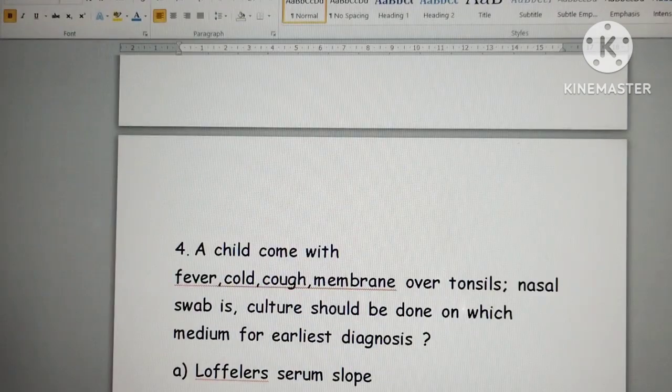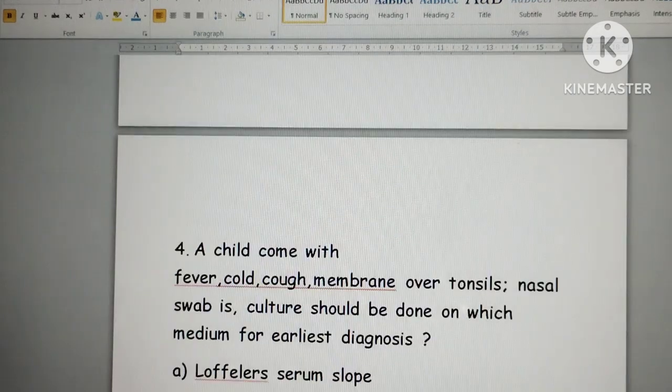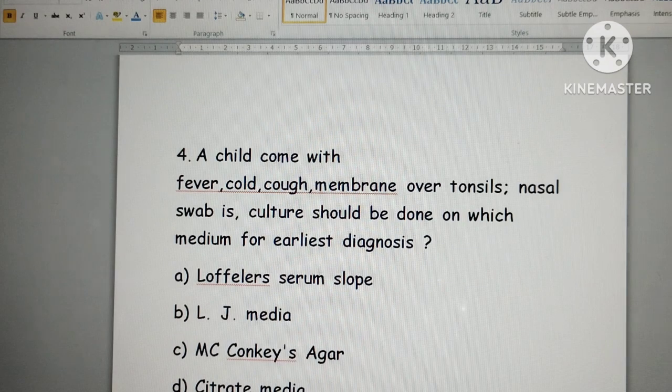So it's a clinical question. A child came with fever, cold, and cough, and a membrane over the tonsil. A nasal swab is taken, and culture should be done. If there is a membrane over the tonsil, just remember two things: one is Candida, and the other is Corynebacterium diphtheriae. So how will you proceed with the diagnosis? Which medium is used for earliest diagnosis? That is for the quick culture.